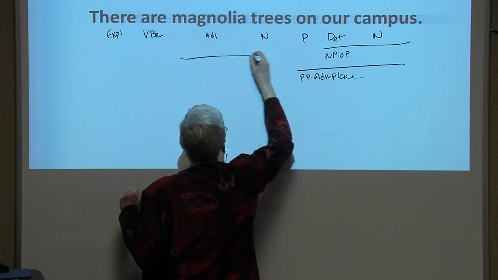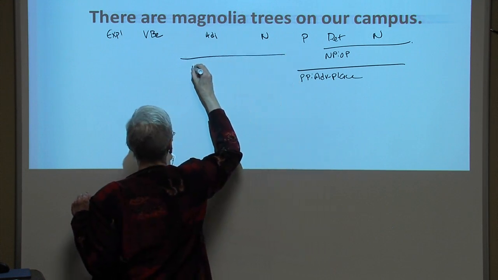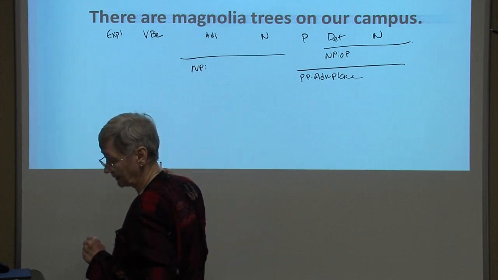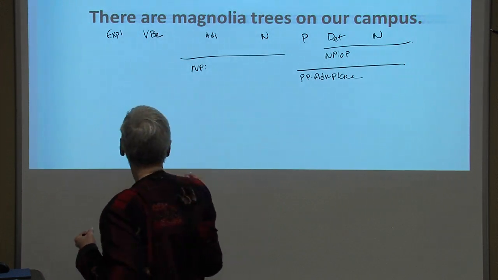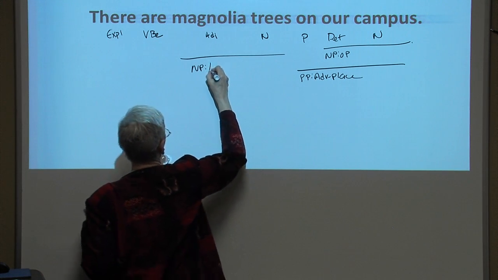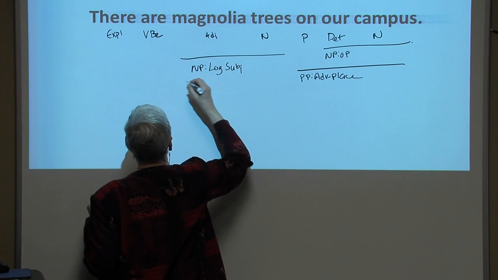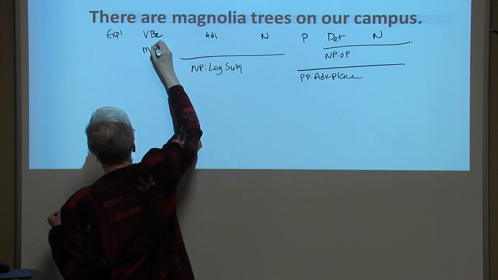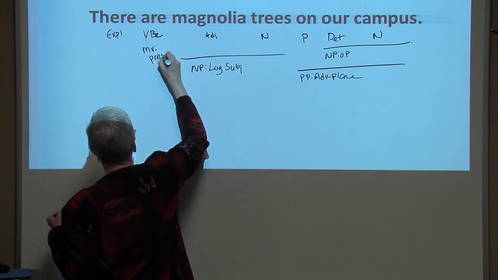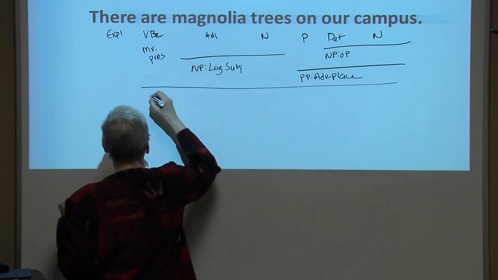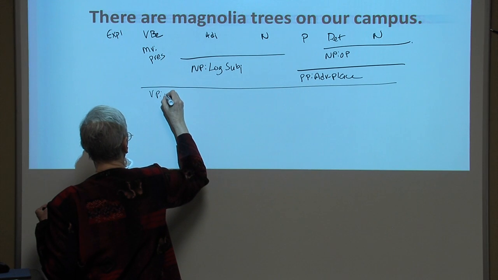Now we have magnolia trees, a noun phrase which doesn't really belong in the predicate, but here it is. So it is the logical subject. Our be verb is present tense, and there's our predicate. Verb phrase functioning as predicate.